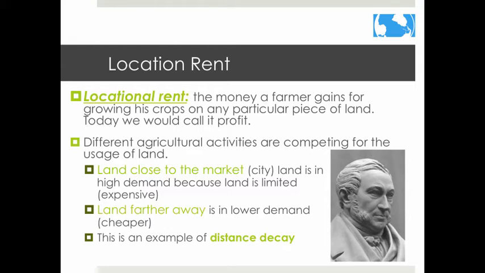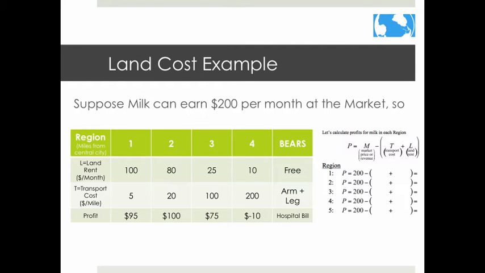This higher rent forces farmers to try and raise a yield requiring more inputs. Land further away from the market is in lower demand, and so land will be cheaper. From this, we can work out the profits for each piece of land. In this case, production cost does not stay the same. The cost of land is added to the production cost so that it is more expensive to produce a crop